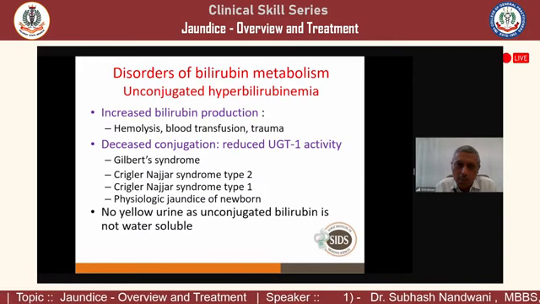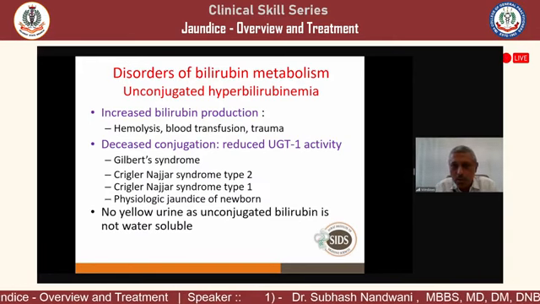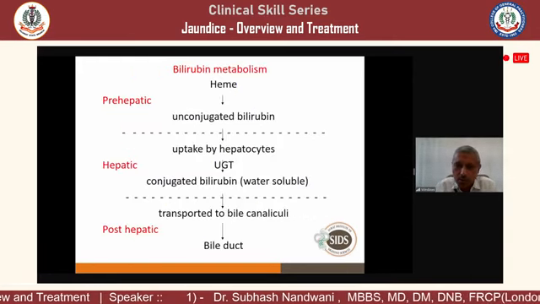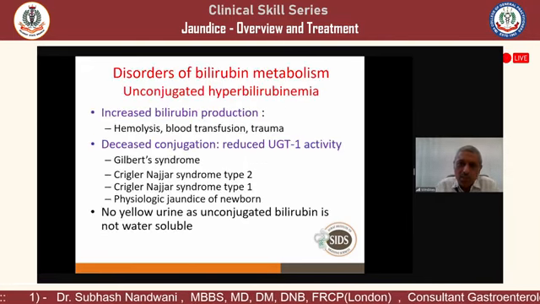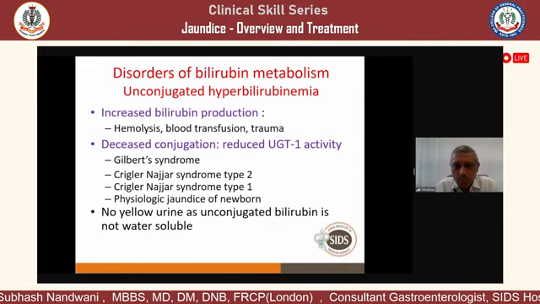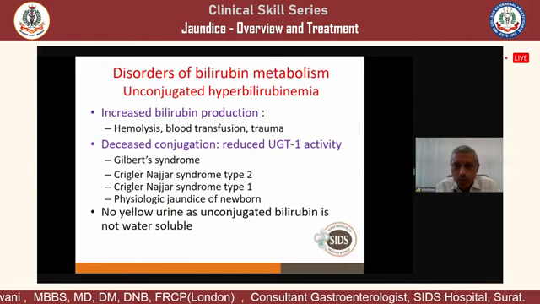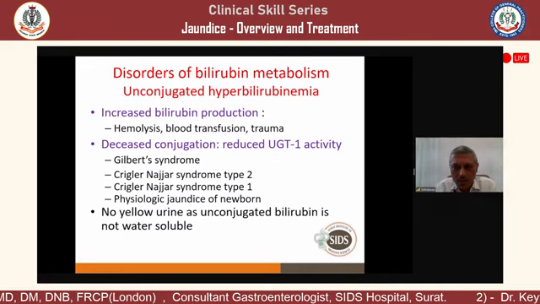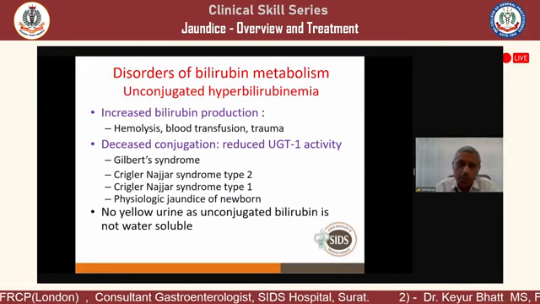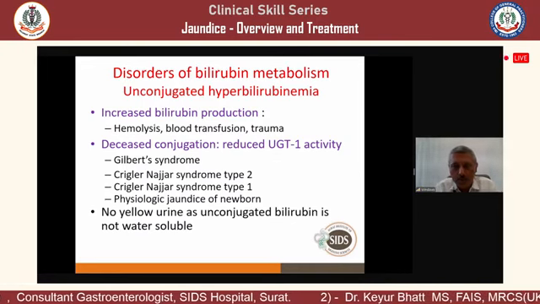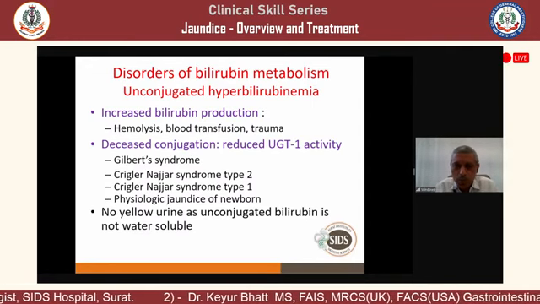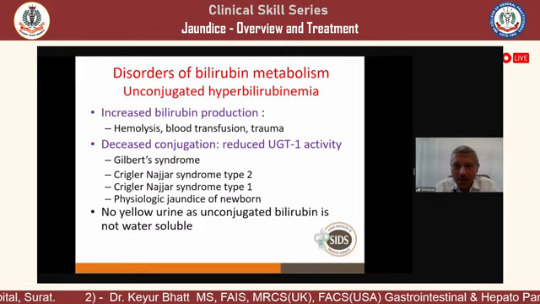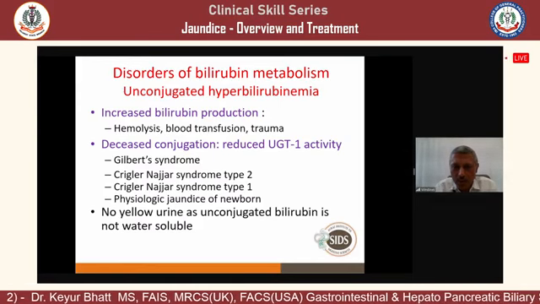The second cause is decreased conjugation. We saw the UGT enzyme, at the second level, the hepatic. In some patients, around 3 to 4% of the population, UGT activity is low. These people present with Gilbert syndrome, and they have indirect hyperbilirubinemia throughout their life, but they are asymptomatic and no treatment is required.